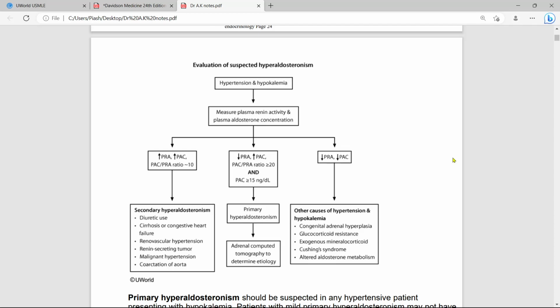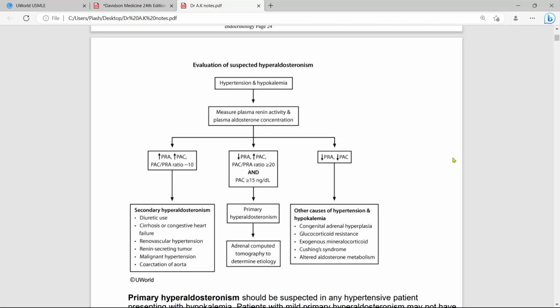And if the patient has plasma aldosterone concentration to plasma renin activity ratio more than 20, or plasma aldosterone concentration more than 15, then we have to do some confirmatory testing. For confirmatory testing, we will challenge the patient, and that is the Captopril challenge test.